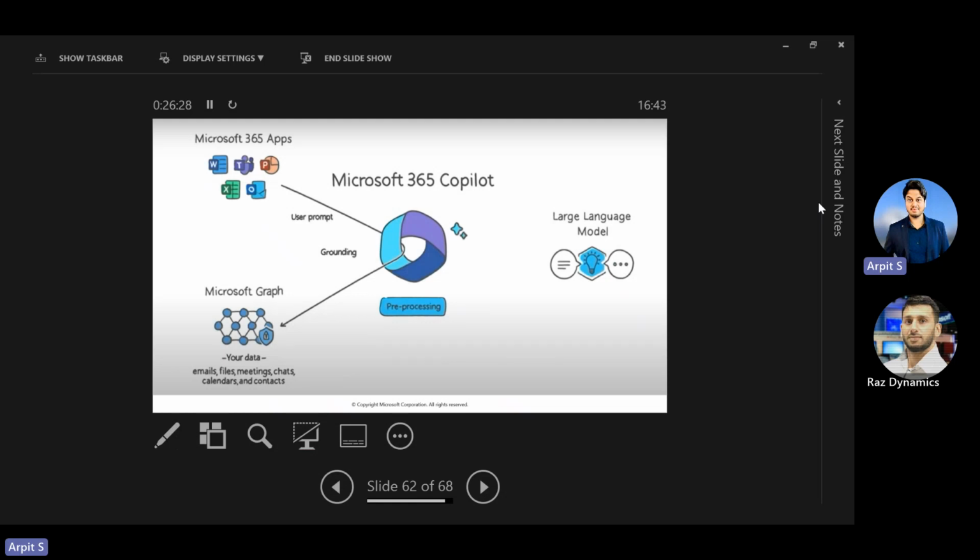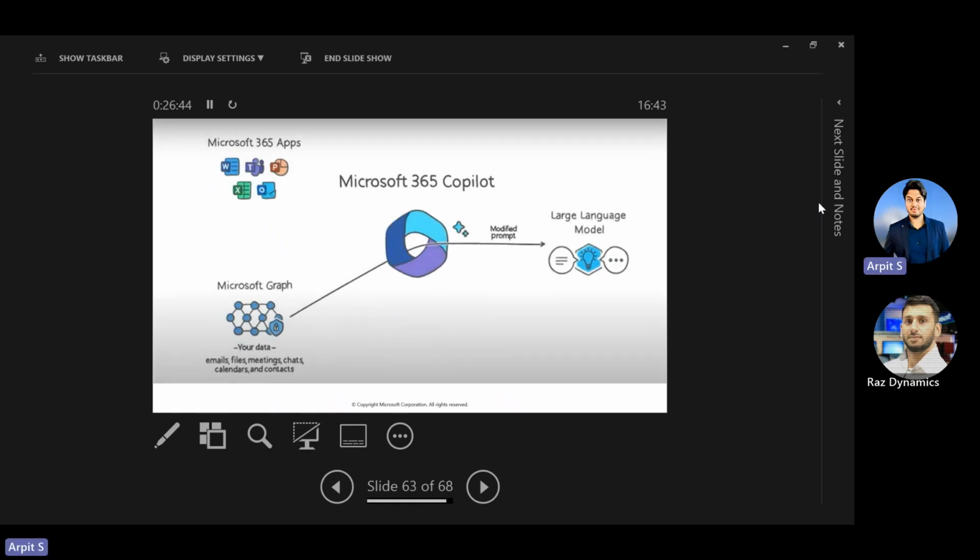So for example, I'm chatting with the customer. When I'm chatting with the customer, it will always bring the data of whatever conversation I'm having with the customer. Okay. So this is the advantage of using Copilot. Now, once it has done that, it sends that information to the LLM. As you know, the LLM has a lot of AI models. So it passes that information, which is retrieved from different sources and can have structured or unstructured data, because your information can be stored in records, documents, images, everywhere, right? So it sends this data to the LLM.